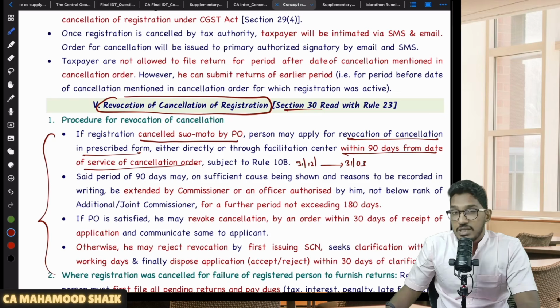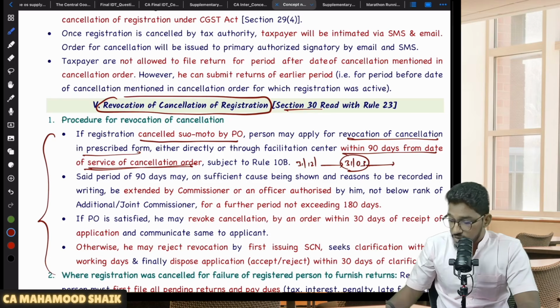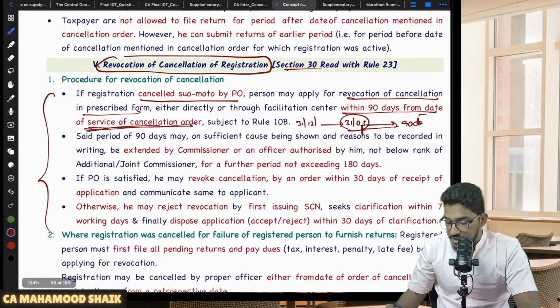So within 90 days, you can submit an application for revocation of cancellation. From where do you have to calculate that 90 days? From the date of service of the cancellation order. So from whichever date they have given the cancellation order, from that date within 90 days, you can submit an application for revocation of cancellation.